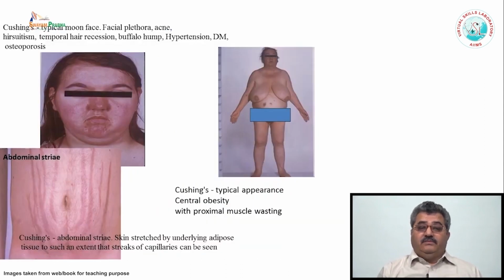The signs and symptoms are variable, but in the vast majority of the patients, the typical features are Cushingoid faces, typical moon faces. There is a deposition of fat on the cheeks, around the eyes, around the back of the neck, what we call the buffalo hump. There may be hypertension, diabetes mellitus, osteoporosis, muscle weakness. But the most typical feature is the central obesity, and there is proximal muscle weakness. There is stretching of the skin, and the vessels are very prominent. These appear as the striae on the abdominal wall.